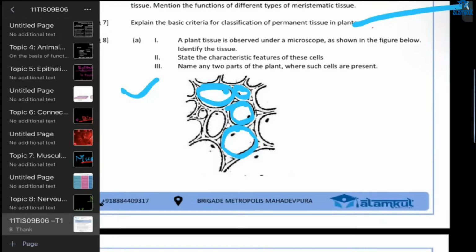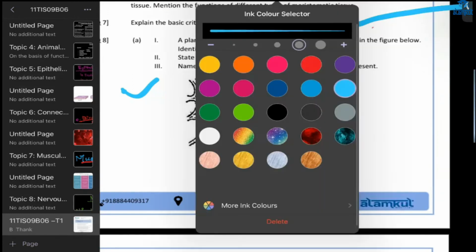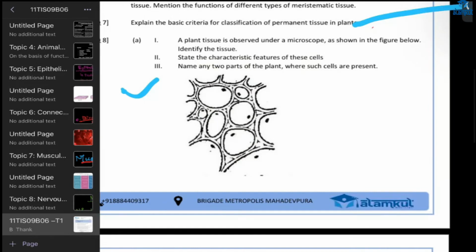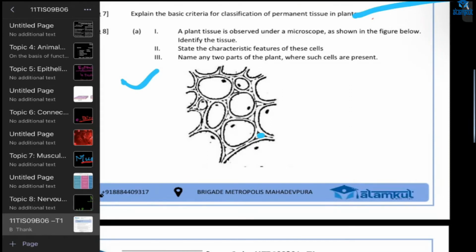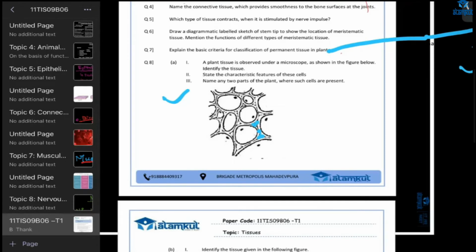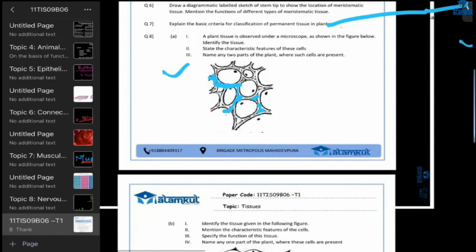Okay, correct. And what about the spaces, their packing? Ma'am, I wrote that they have thin cell walls. Even I wrote that. And also you can write they are loosely packed. They have intercellular spaces, right? Yes, ma'am. Yes, they have spaces here. And the characteristic features of the cells you have already told.